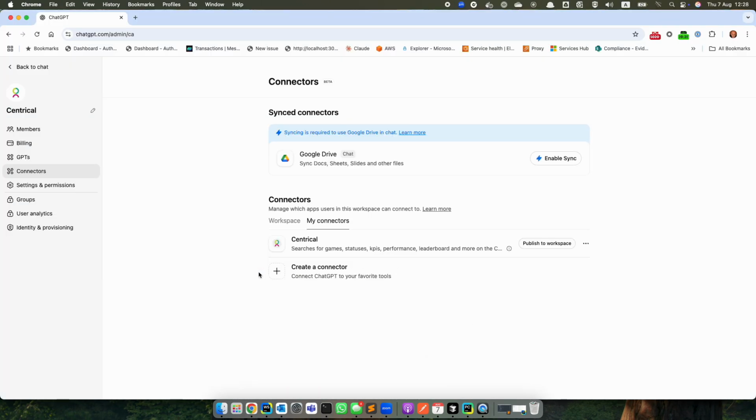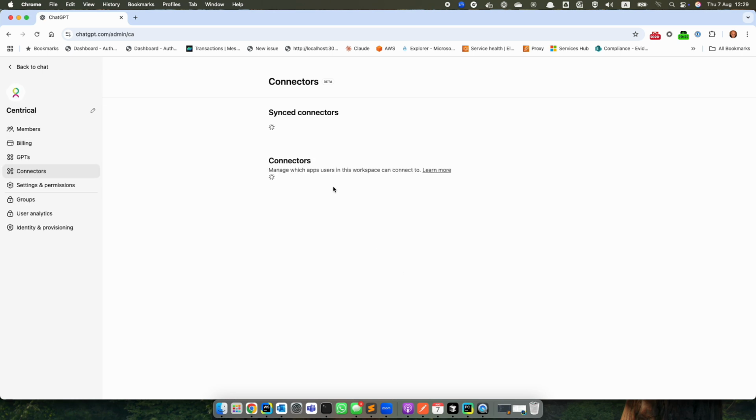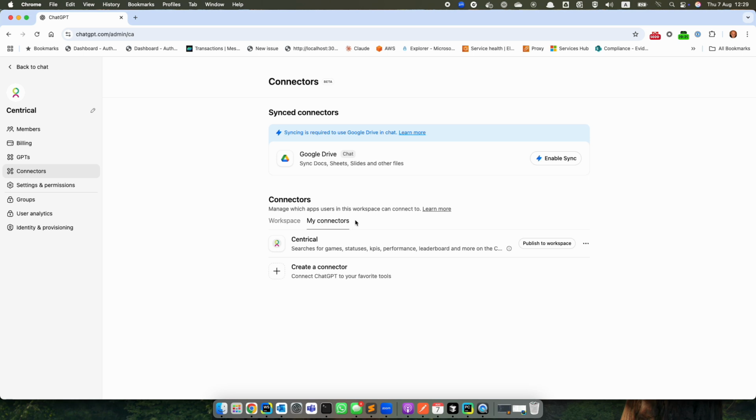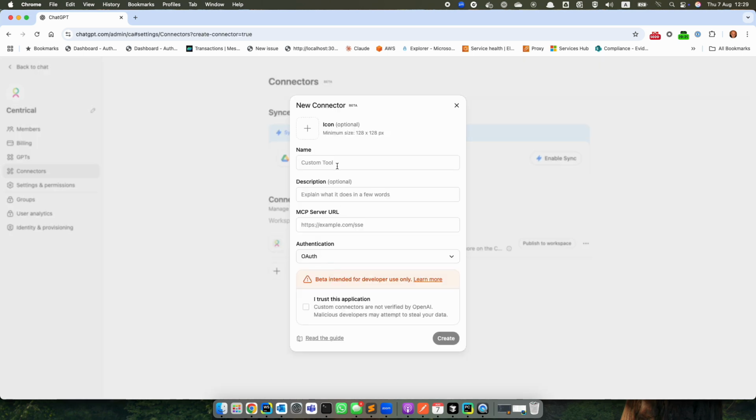Okay. Now I deleted the previous connector, and I'm going to create a new one with the same endpoint. Only now I am going to have authentication OAuth selected.